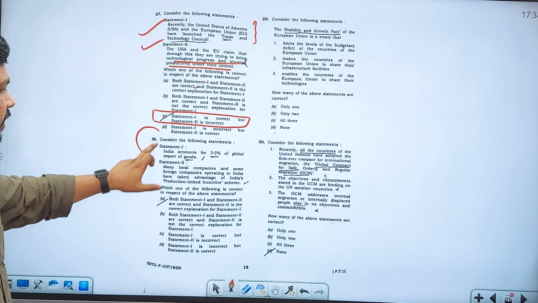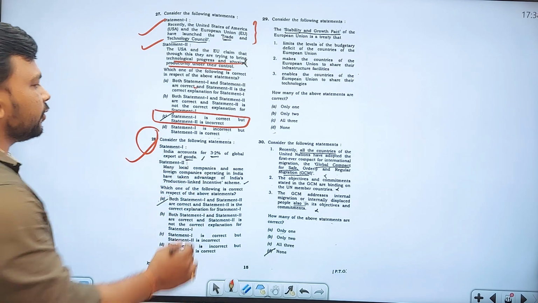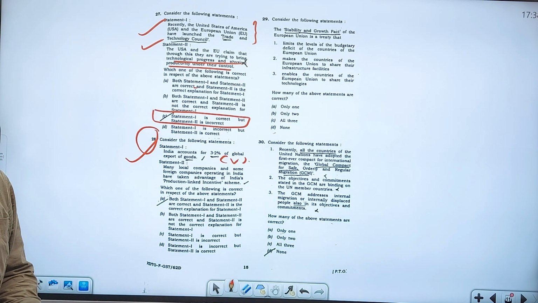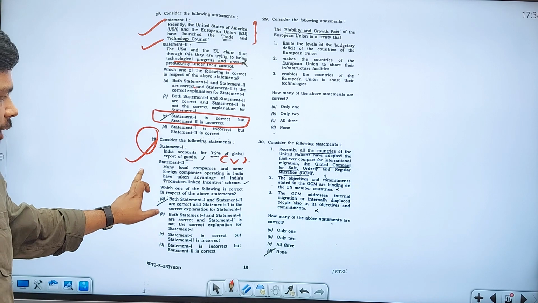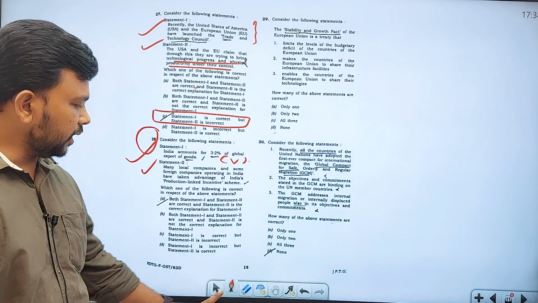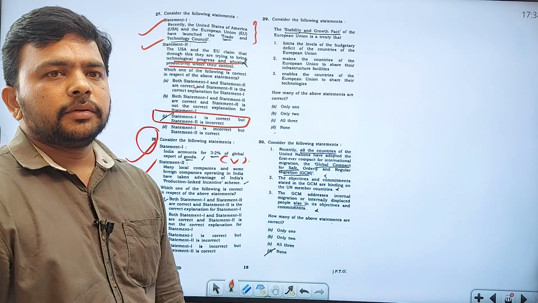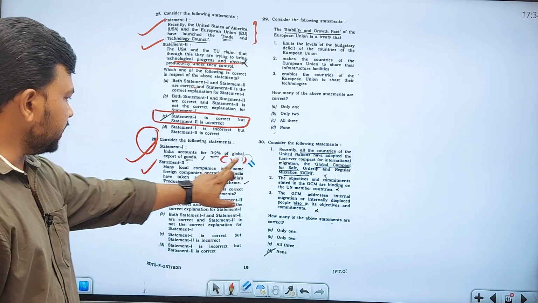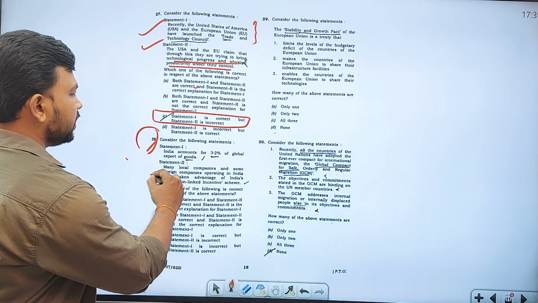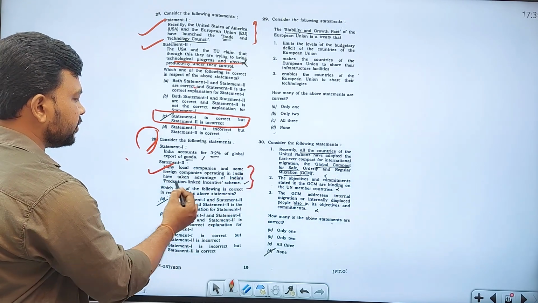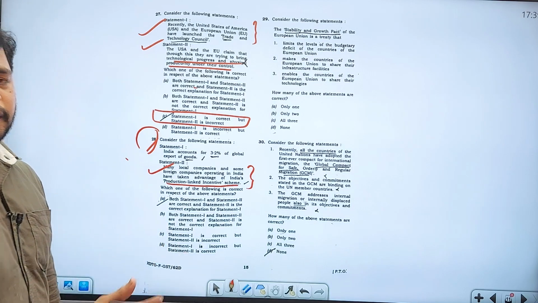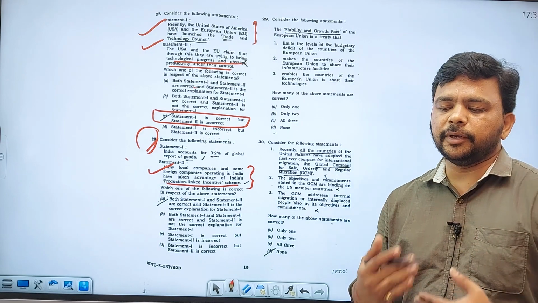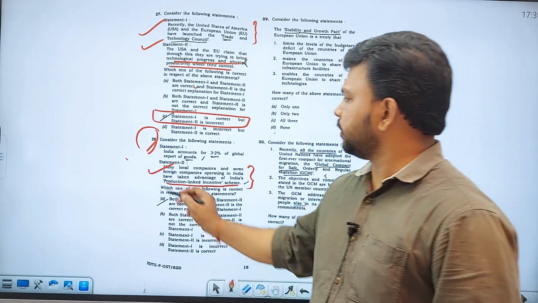Coming to the 28th question, statement 1, India accounts for 3.2% of global export of goods. Yes, obviously India accounts for 3.2% of global export of goods. Statement 2, many local companies and some foreign companies operating in India have taken advantage of India's production linked incentive scheme. Yes, through FDI, foreign companies will come and invest in India, so foreign companies also get the benefit. So both the statements are basically right.